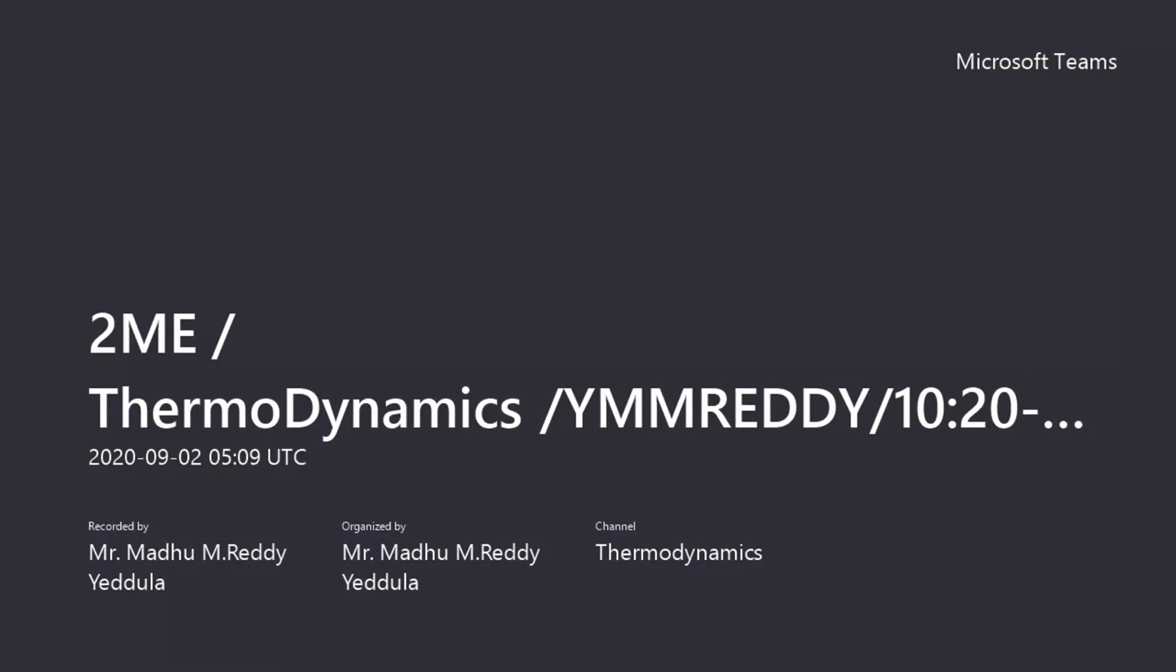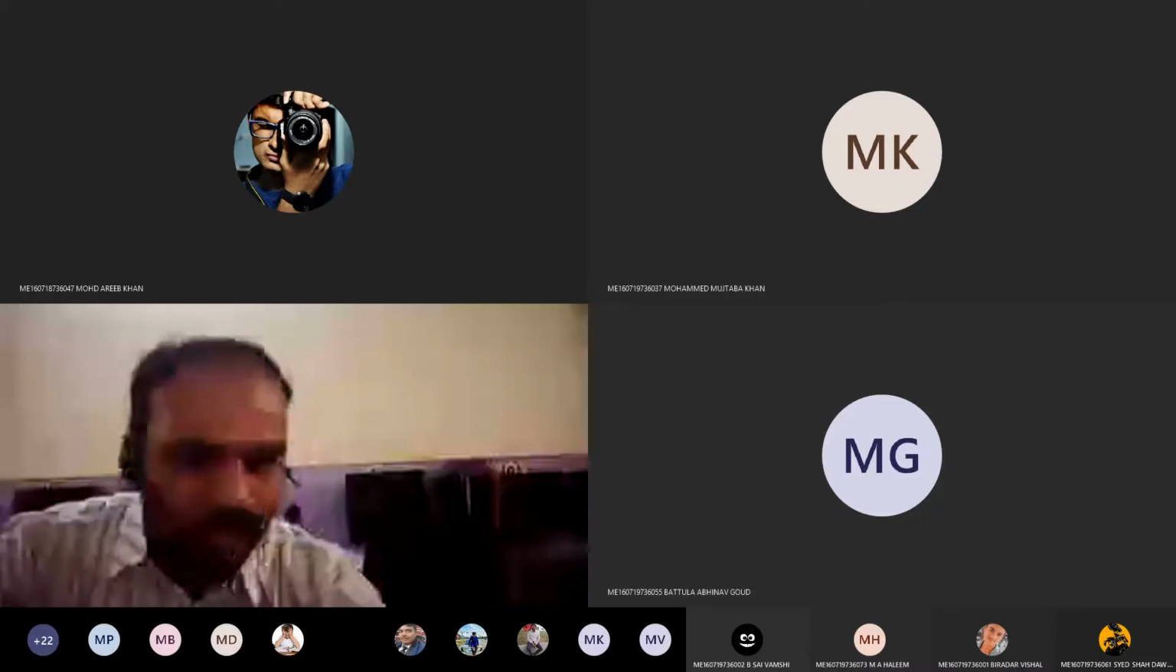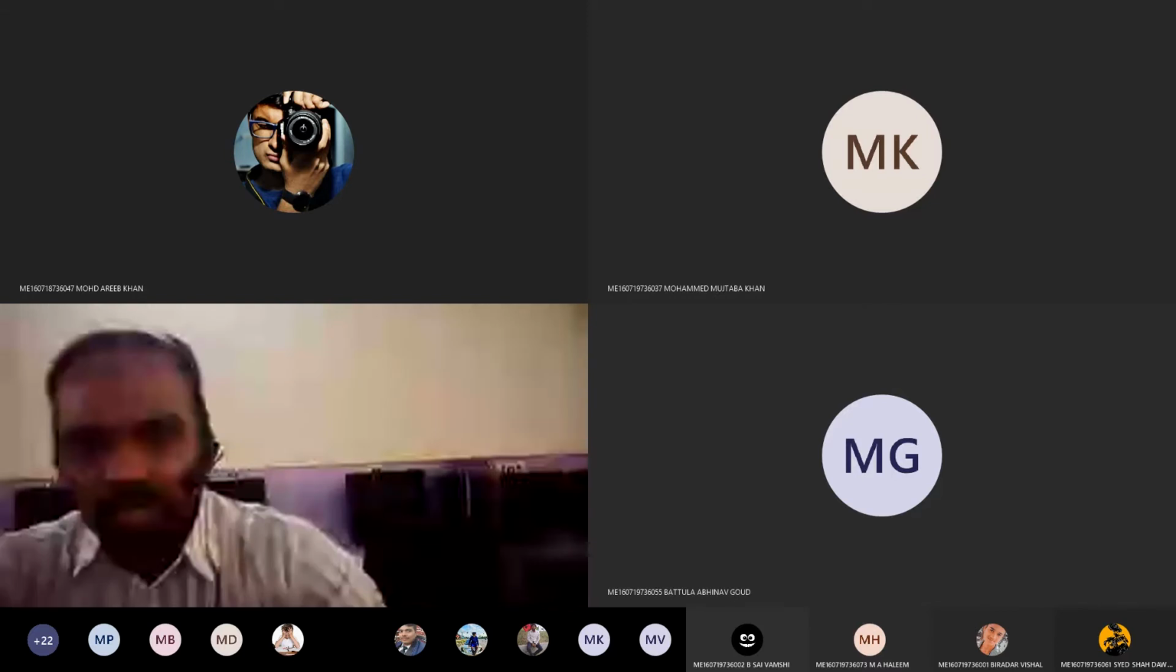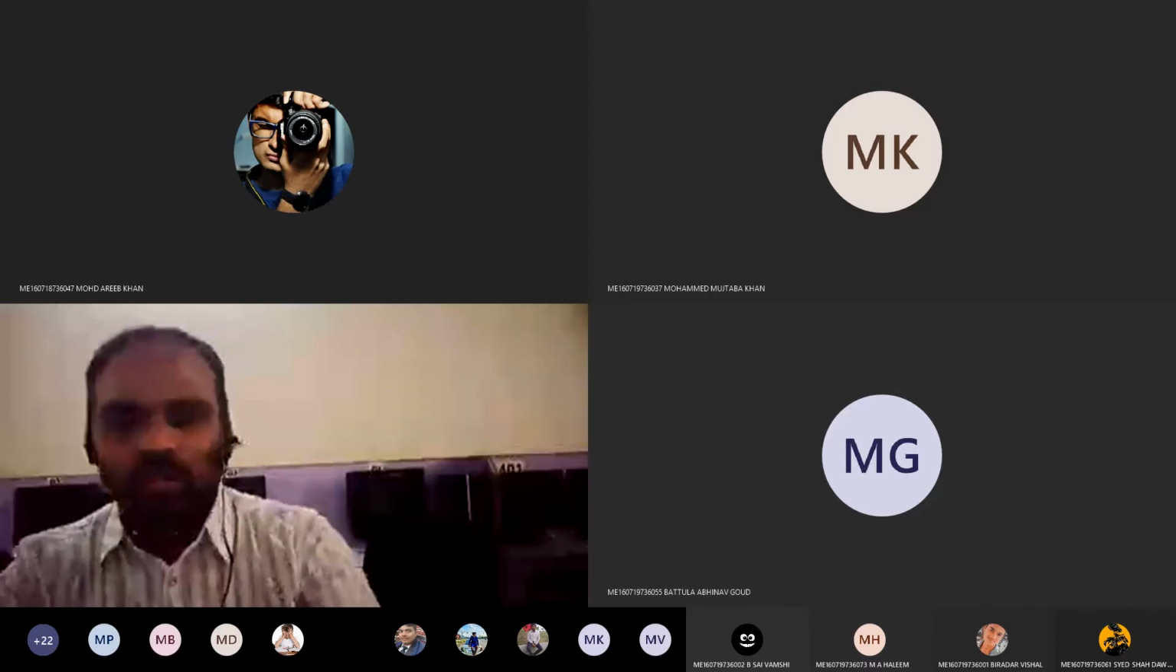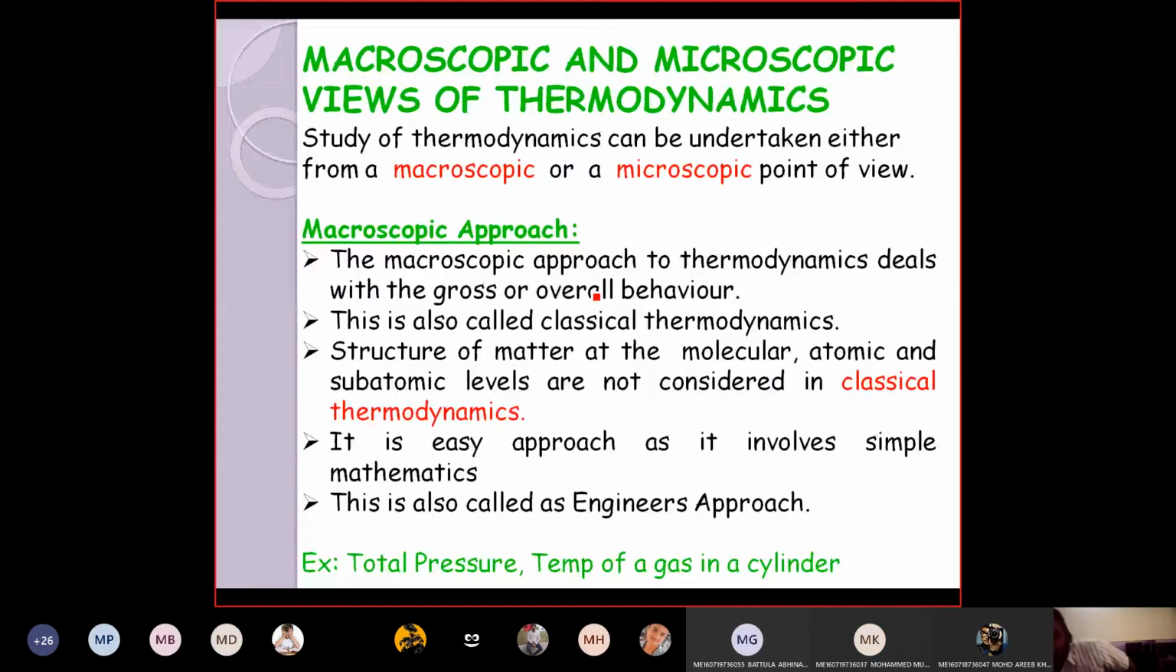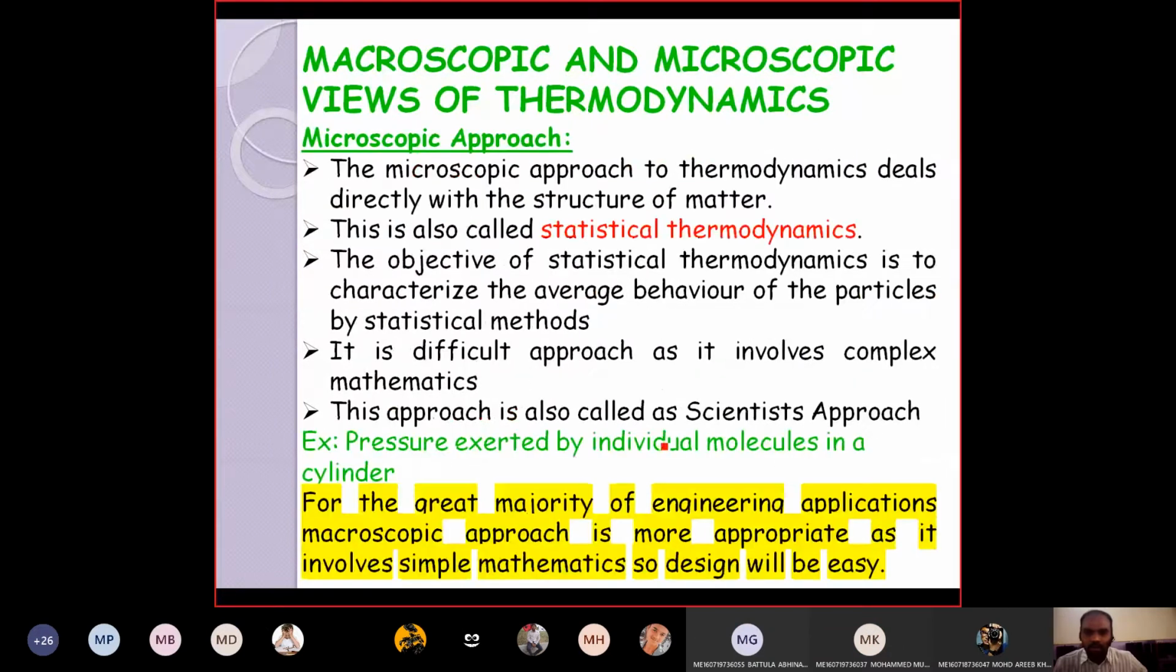So last class we discussed what is phase, what are the types of systems based on phase, then approaches to thermodynamics, that is macroscopic and microscopic approaches. Very important thing, as I said. So in thermodynamics, which approach are we following? Macroscopic approach, because it is classical thermodynamics, which involves fewer mathematical calculations and the design will be simple. That's why we are using the macroscopic approach.